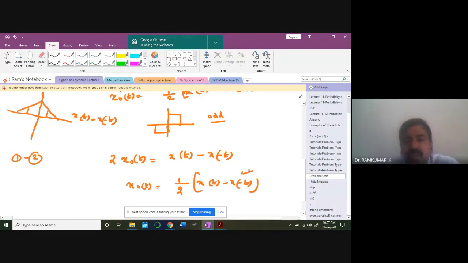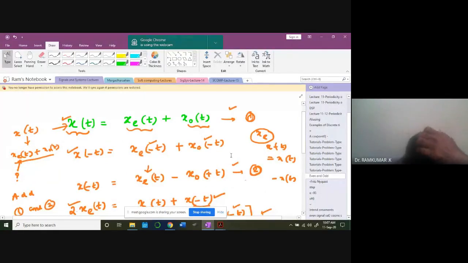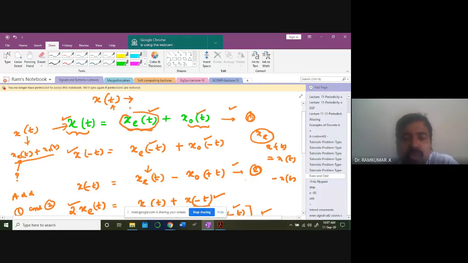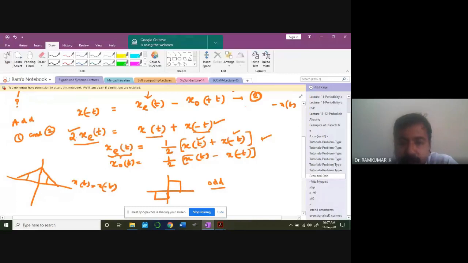That's all. Whenever a problem on the odd and even signal format is given to you, first be very clear what they are trying to ask from you. They'll give you an x of t signal and ask you to find the even and odd components of it, so that you can write x of t as a combination of even and odd components. To compute the even component, you employ a formula: 1 by 2, you take the signal, add the signal with x of minus t, the time reversal of it, and divide by 2. That's the expression I have told you. That component is the even component.